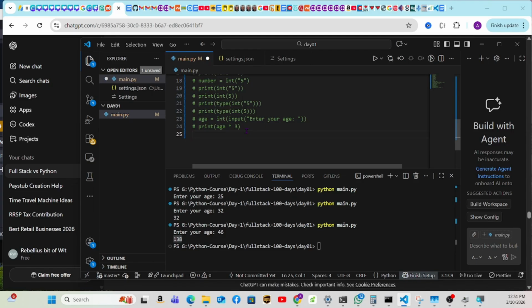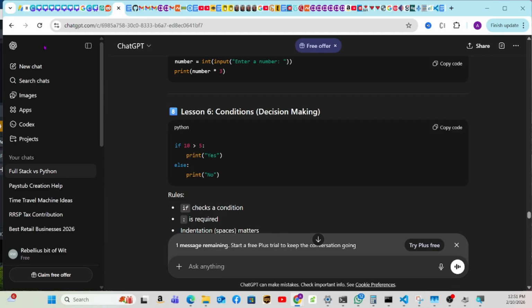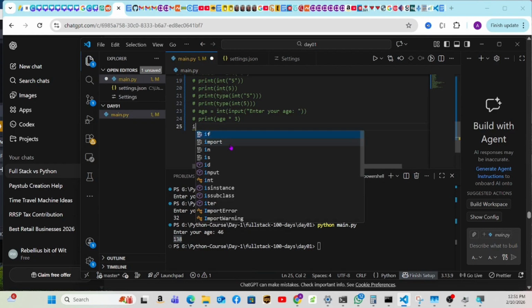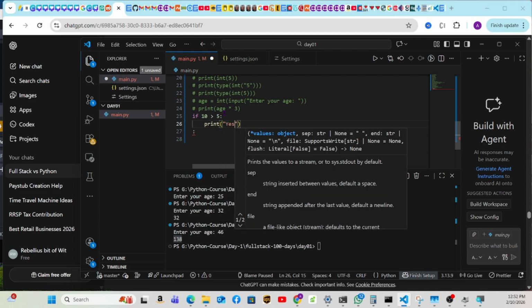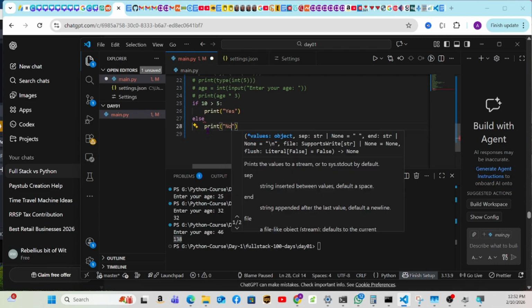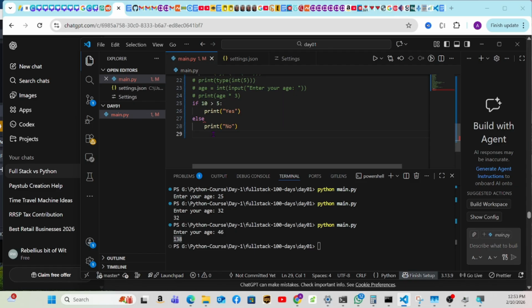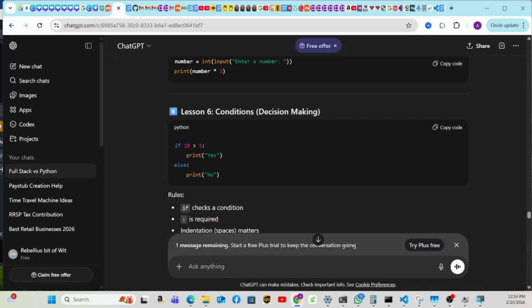No, we're going to be actually doing. So first of all, let's see: if 10 bigger than 5, print yes, else print no. So the condition is going to be: if 10 bigger than 5. Something was required. Remember, there was the little colon. I don't know where it is. You put it there, and then you say print yes, else print no. Okay, I think there's something wrong here. So what did I do wrong? Let's see. Oh, I think I forgot else. This is required, so it has two colons, one here and one here. I don't know why, maybe I'll find out later.